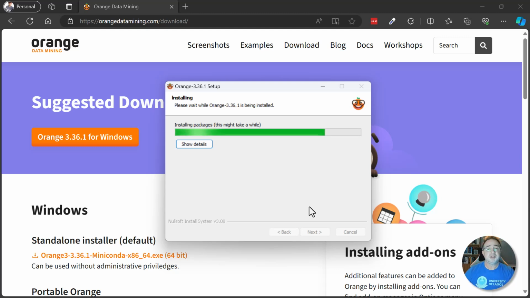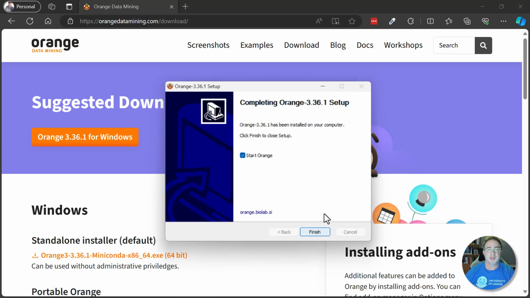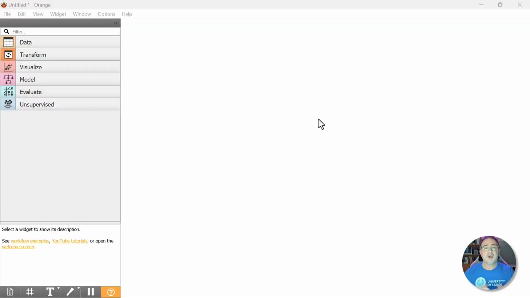So we will go ahead and let it do its thing, and then we'll come back when Orange is fully installed. Okay, so Orange has finished installing. We'll go ahead and click Next, and we'll go ahead and start Orange. So here we are in Orange for the very first time.